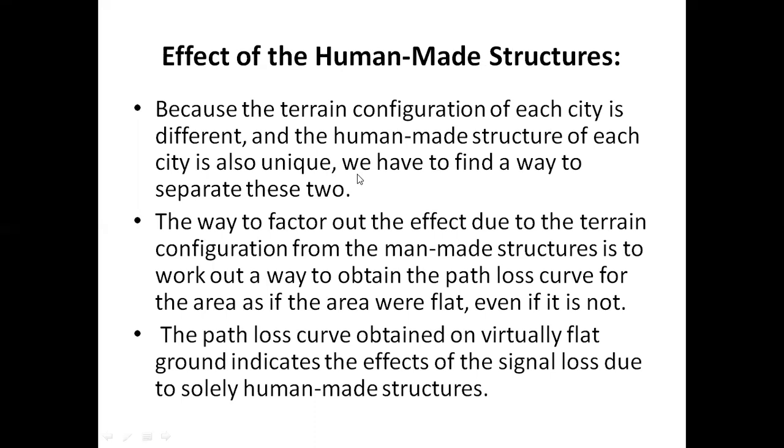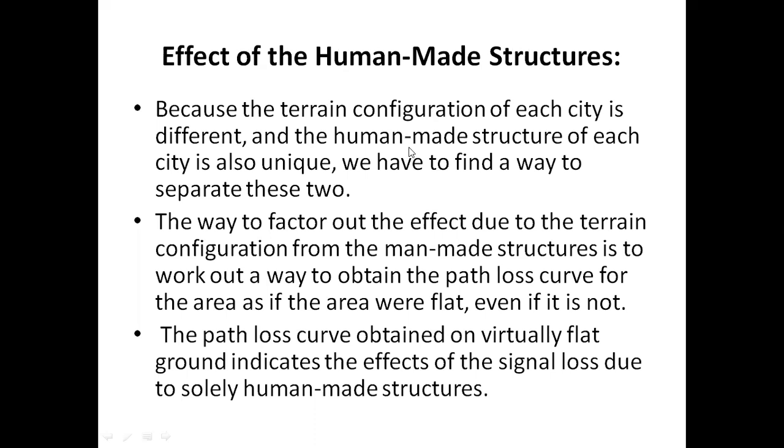So how can we separate these two? By the use of the path loss curve. By the use of the path loss curve, we can separate these two effects. To obtain that path loss curve for the area, we consider the area to be flat, even if it is not. Here our focus is finding the signal coverage due to human-made structures only.